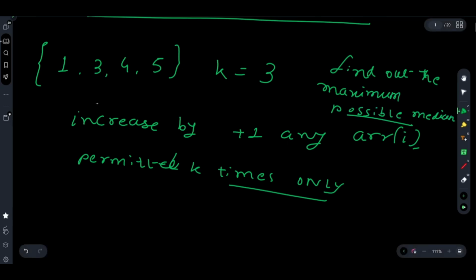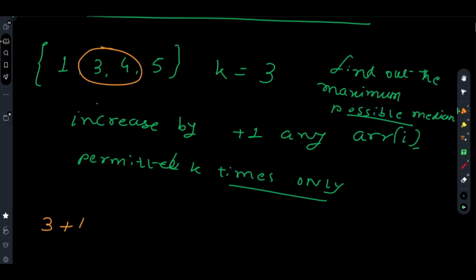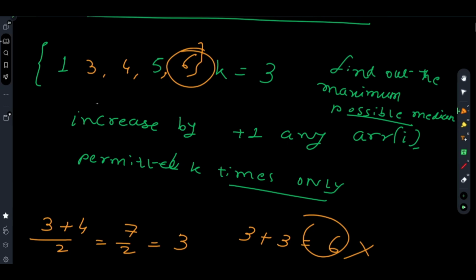Now in this question, you can see that the median value is (3 plus 4) by 2, which is 7 by 2, 3.5. So can we write the new median to be 3 plus 3 equals 6? No, because once you do 3 plus 3 equals 6, after the array is sorted, the 6 comes here. If you keep these two of them, the new median becomes 4. If you don't keep these two of them, then the new median becomes 5.